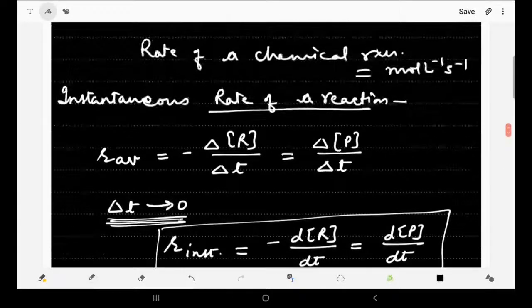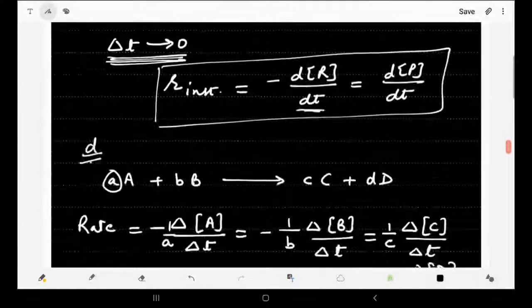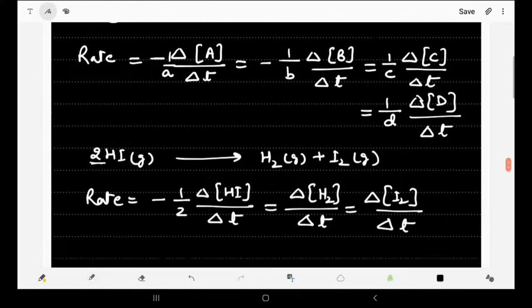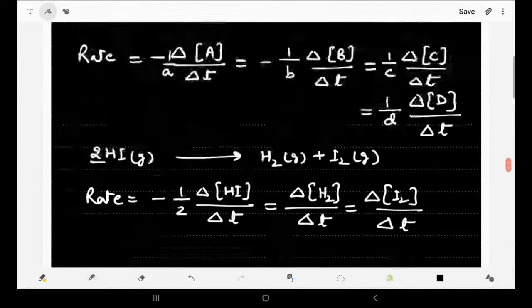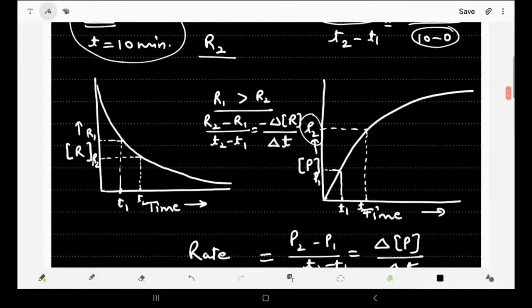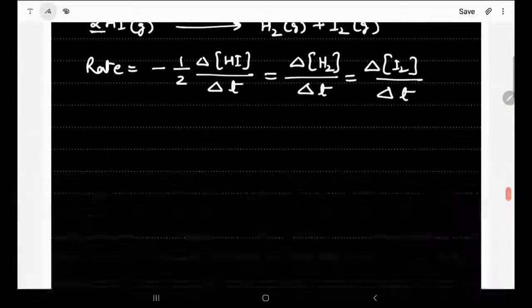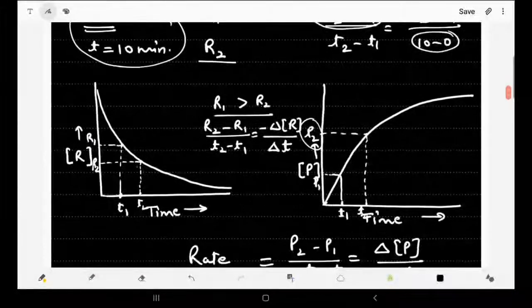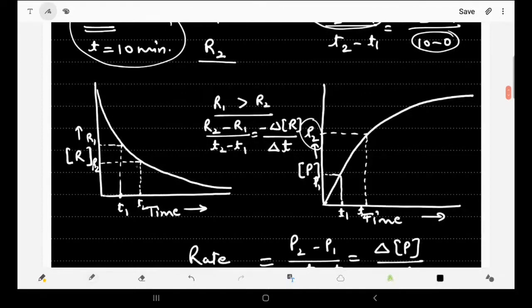Now how do we measure the instantaneous rate of reaction? It can be measured by taking the slope, or by drawing a tangent on the curve. Say, for example, if we take this curve, this is the concentration of reactant versus time curve. Now in this particular curve, if we want to measure the rate of reaction at this particular moment, that is the instantaneous rate of reaction.